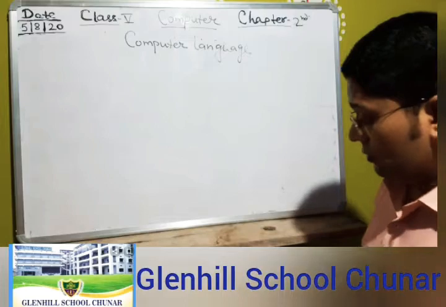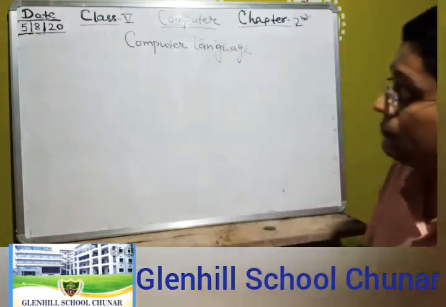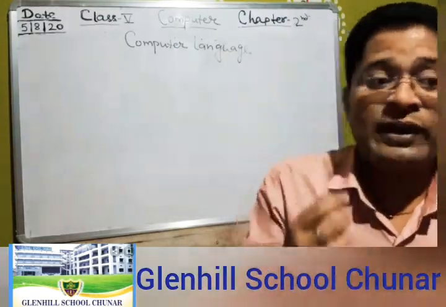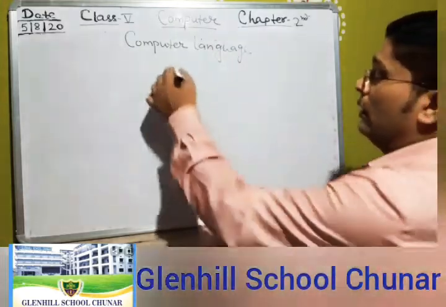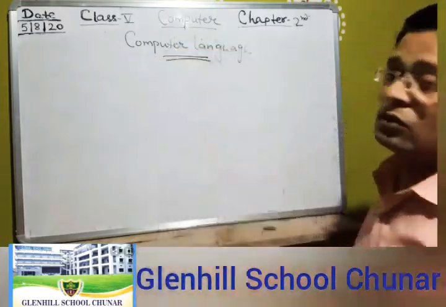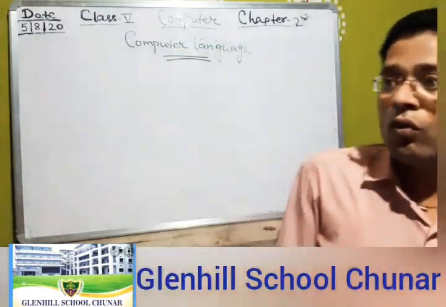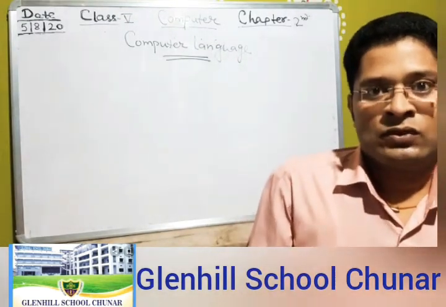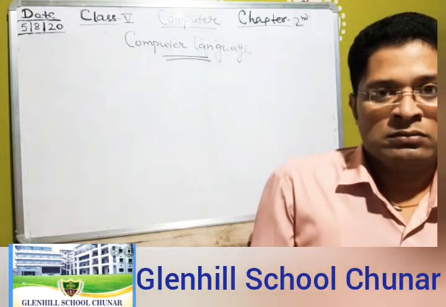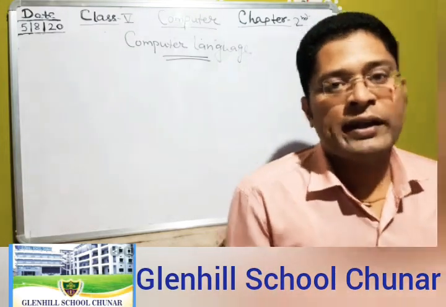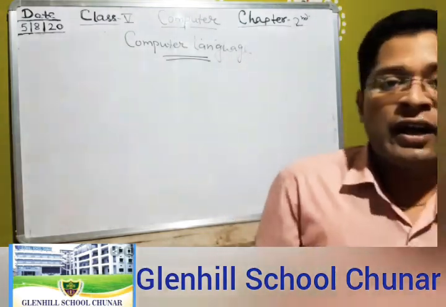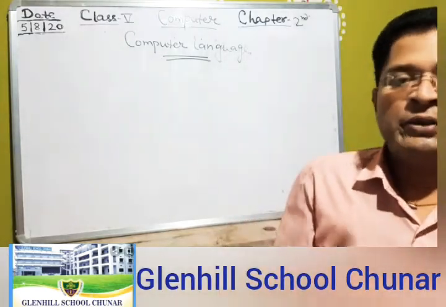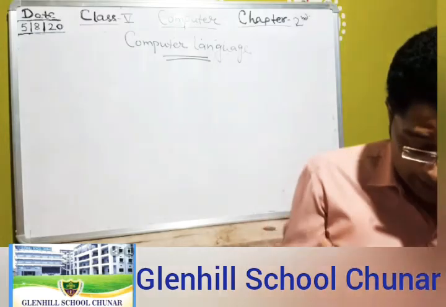In the last class you read about the computer language. So why do we need a language for the computer and for the human? Because it is needed to understand between two persons or two things.